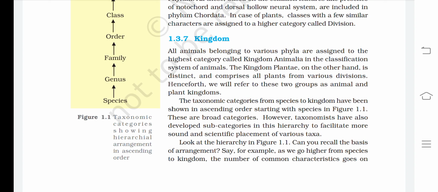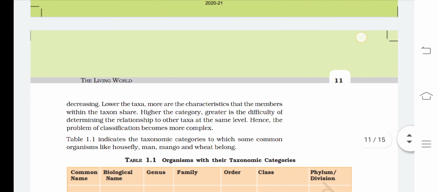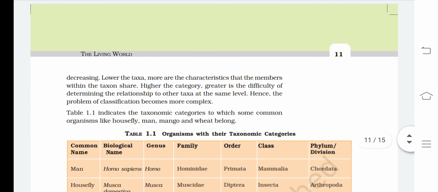Say, for example, as we go higher from species to kingdom, the number of common characters goes on decreasing. Lower the taxa, more are the characteristics that the members within the taxon share. Higher the category, greater is the difficulty of determining the relationship of other taxa at the same level. Hence, the problem of classification becomes more complex.